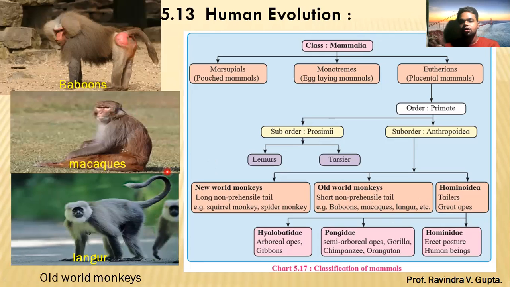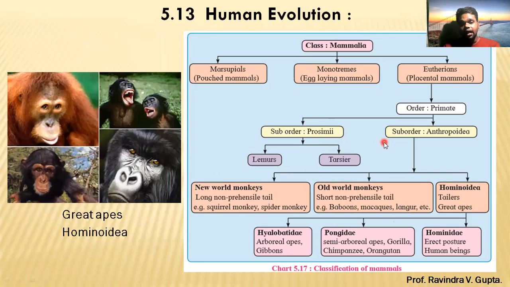There, what did we see? There the tail region was bigger, and here the tail is short. So this is an Old World monkey. And the third part is Hominoidea, that is, tailless, the greater apes, which you can see in this picture.